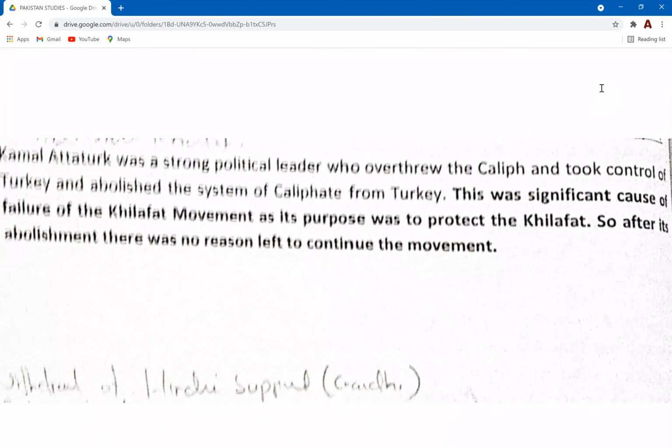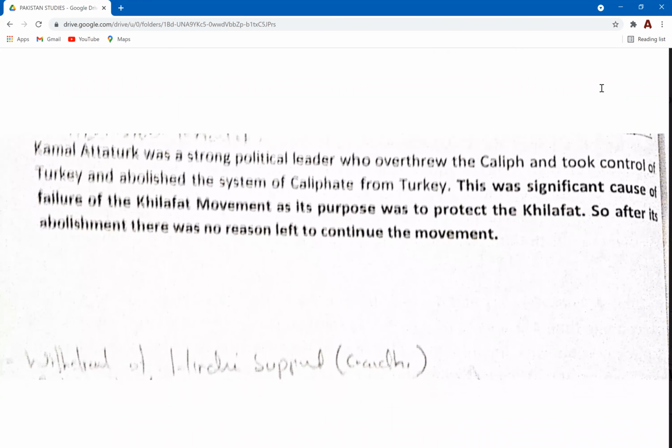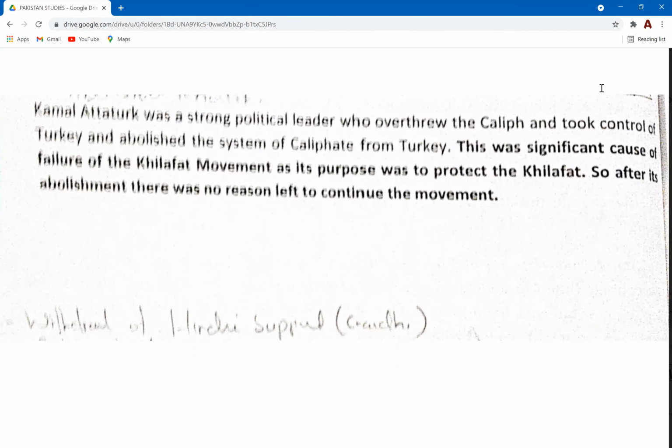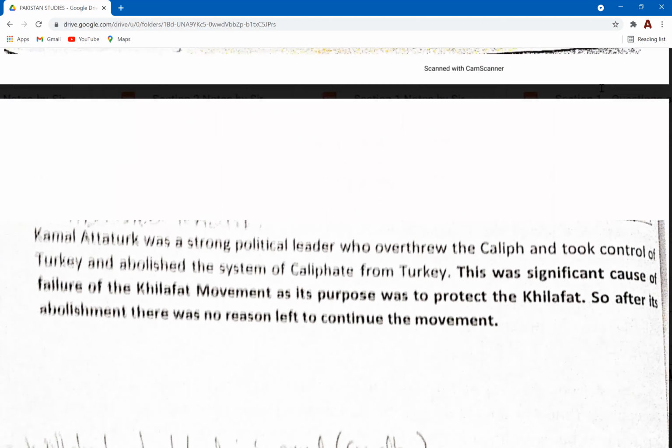And the last, probably the most important reason for the failure of the Khilafat movement was the abolishment of the Khilafat. Mustafa Kemal Ataturk overthrew the caliph, and this system of Khilafat was abolished. This was the main reason for the formation of the Khilafat movement, so once the Khilafat was abolished, there was no purpose to carry out this movement anymore. So this is another reason why the Khilafat movement failed.